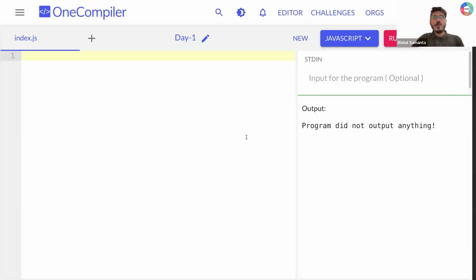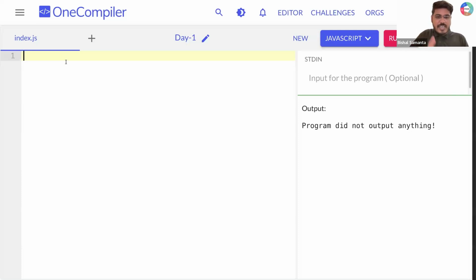Are you all able to open this? You can Google it simply like one compiler. The first thing you need to understand is that you need to come to this one compiler JavaScript part. Everyone sorted? Can you all type one before we start our first discussion? Can you quickly confirm that you are able to open it? Zakir also shared that link. Okay, great guys.